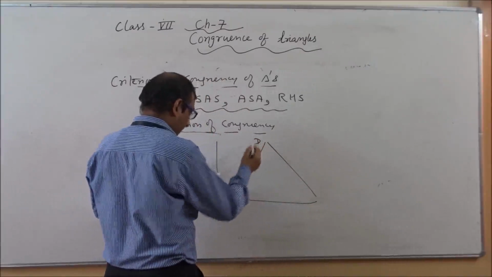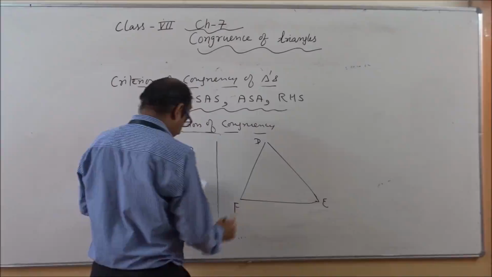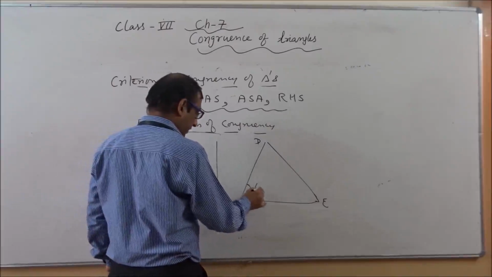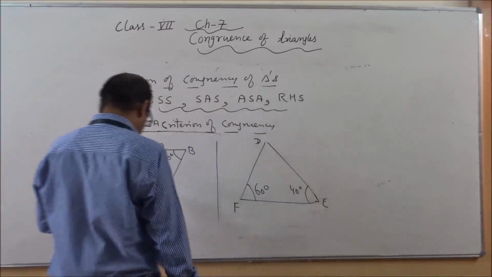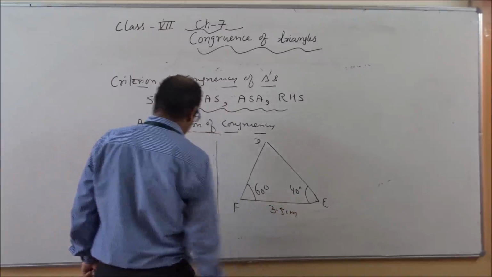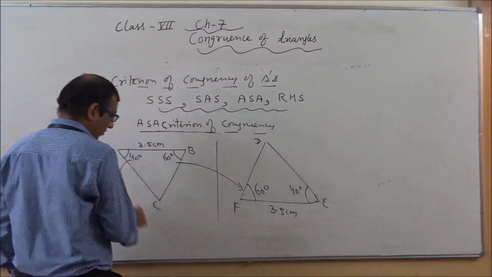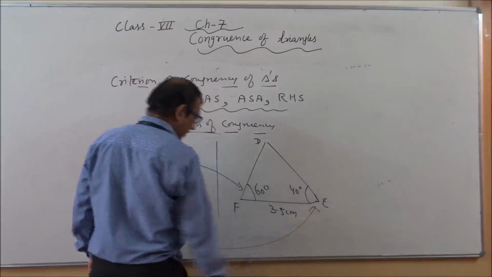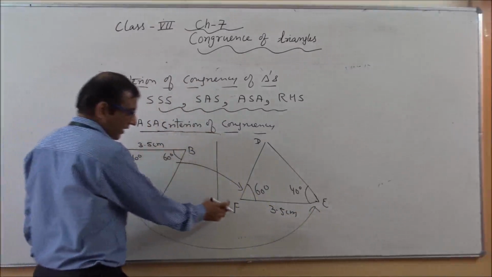Okay, and this is triangle DEF. This is 60 degree and this is 40 degree. And the measurement of this side is 3.5 centimeter. It means B is corresponding to this angle, A is corresponding to this angle E, and if I am taking side BA, it means here I will take FE.